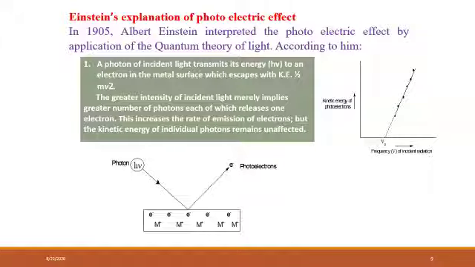So each photon will release one electron only. This increases the rate of emission of electrons, but the kinetic energy of individual photoelectrons remains unaffected. Means the kinetic energy required to release the electron from the metal surface, that is half mv square, remains unaffected.